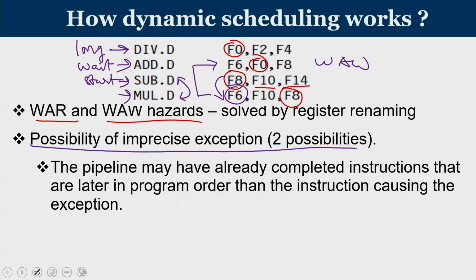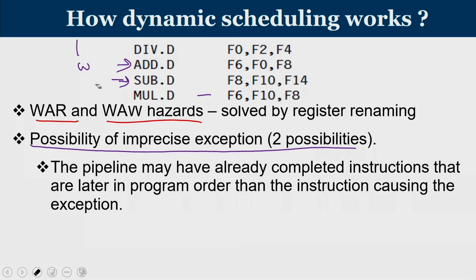A pipeline may have already completed instructions that are later in the program order than the instruction causing an exception. Let us try to understand this imprecise exception with the same example itself. Now, think of a case, we are currently doing the division instruction, and because of that the add instruction is waiting.